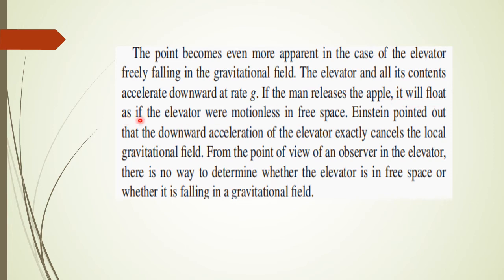It will be floating as if the elevator were motionless in free space, because the elevator and its contents along with the apple all have a downward acceleration of g. So according to him, it will float in the elevator. Einstein pointed out that the downward acceleration of the elevator exactly cancels the local gravitational field. So from the point of view of an observer in the elevator, there is no way to determine whether the elevator is in free space or falling in a gravitational field.